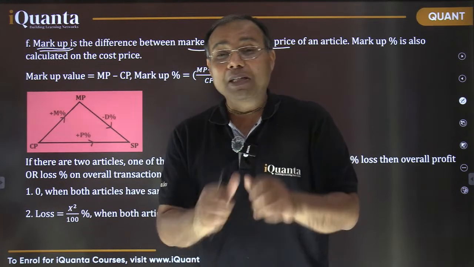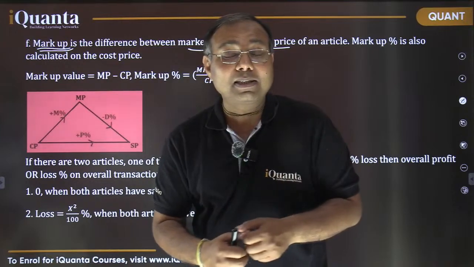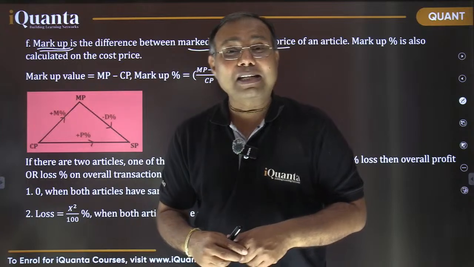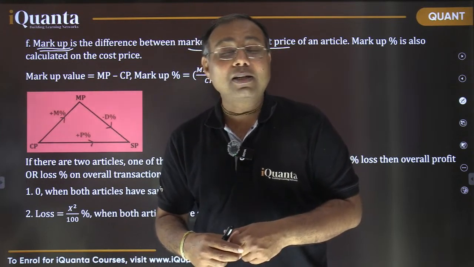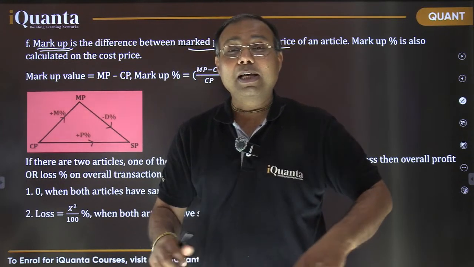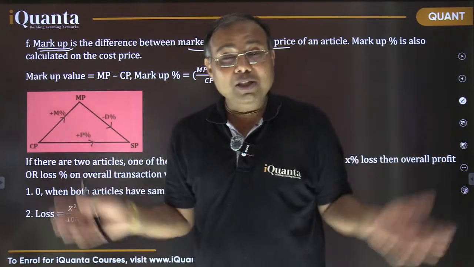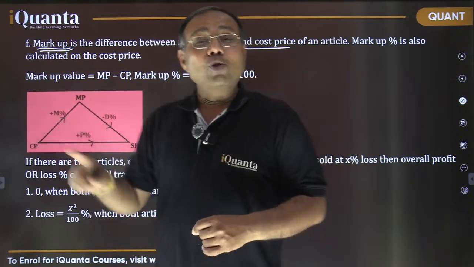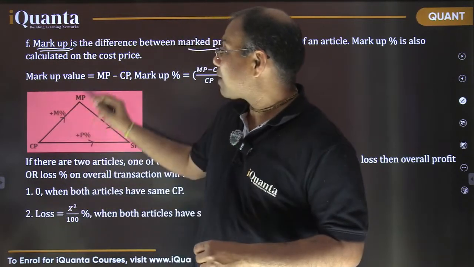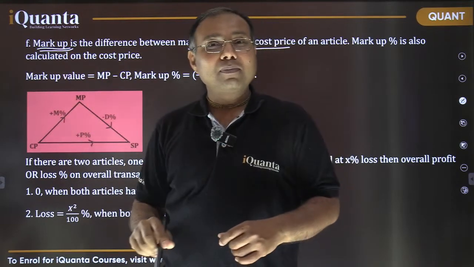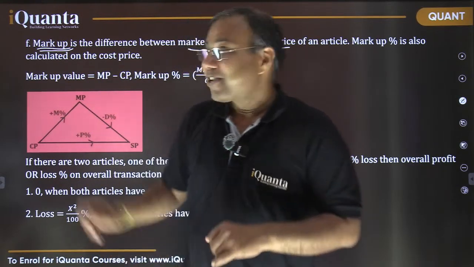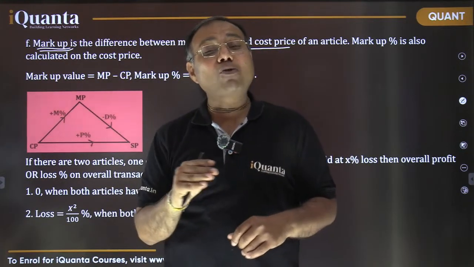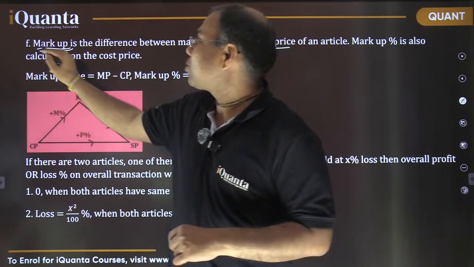So they put their own price tags on their garments, isn't it? They know how much discount they are going to offer, what kind of customer they are going to get. In certain shops, customers are going to bargain for too much discount. So they need to increase their mark price, right? So how much you are increasing your mark price, that is called markup. I hope you are getting it, right? How much you are increasing your cost price up to mark price, मतलब कितना ऊपर लेकर जा रहे हो, that is called markup, right?